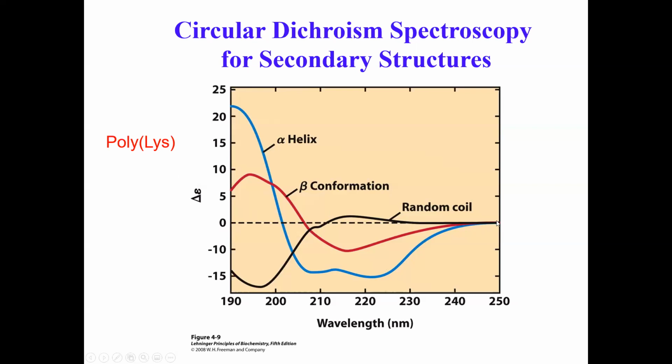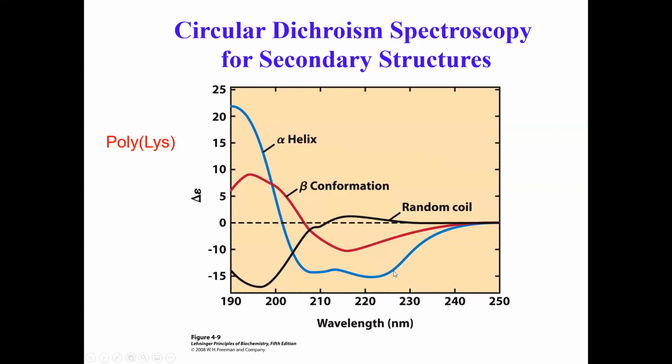It will start out at 0 at 250, but you will see two minima, one at around 225 nanometers, and the second one at around 210 nanometers, and then a sharp rise at around 190 nanometers. Then you can say that yes, your structure is an alpha helical structure in this solution at that pH.